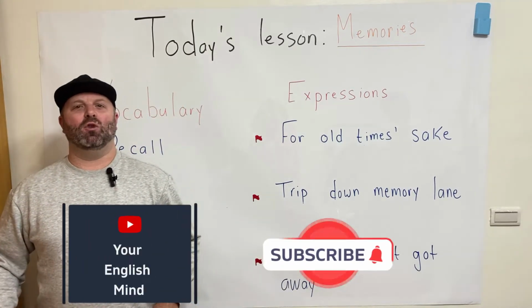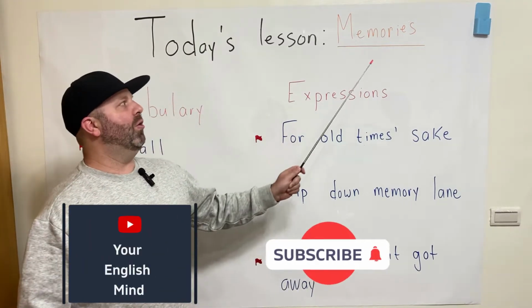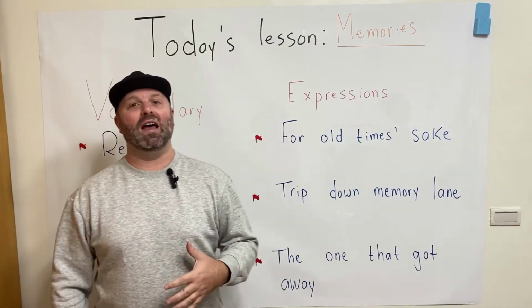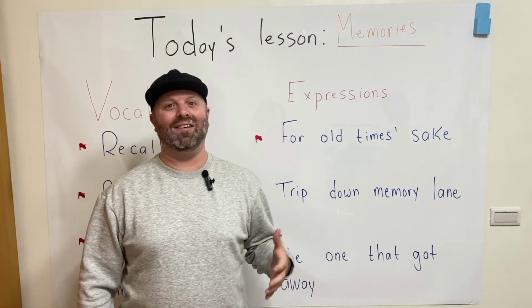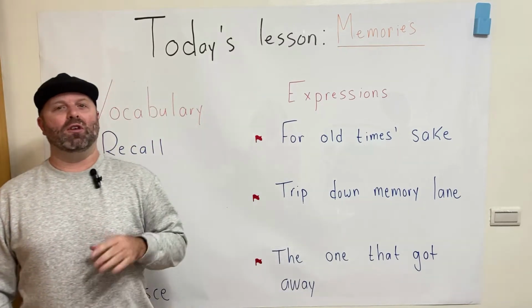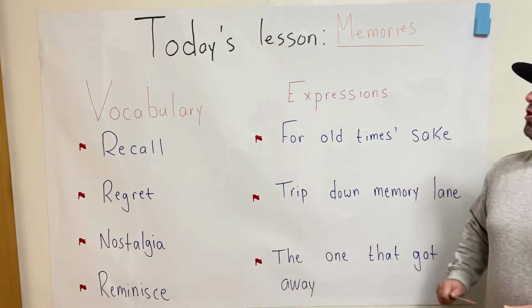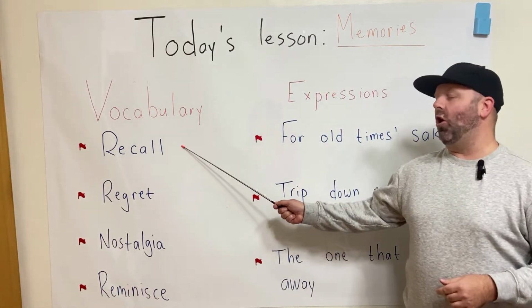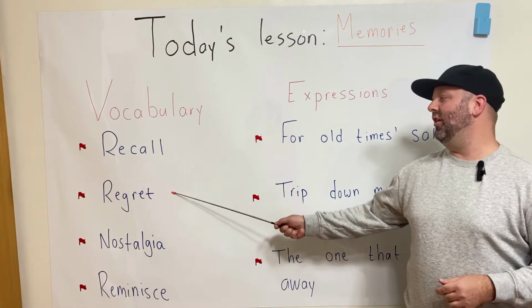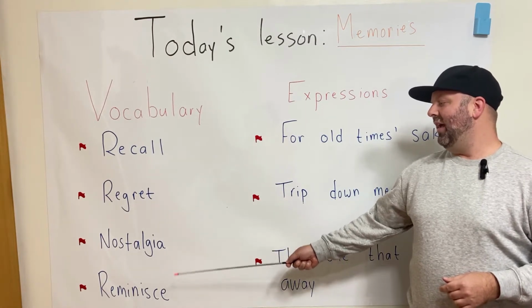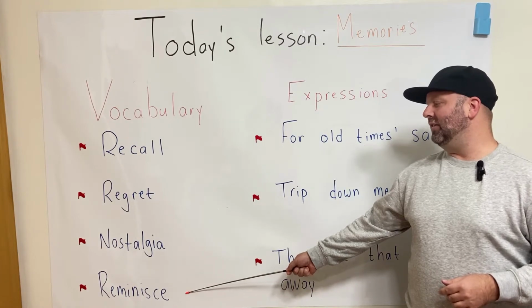In today's class, we are going to talk about memories. Now, memories are things that happen to us in the past. We're going to focus on 4 vocabulary words here. The first word we're going to take a look at is recall. Then the second word is regret, then nostalgia, and finally reminisce.